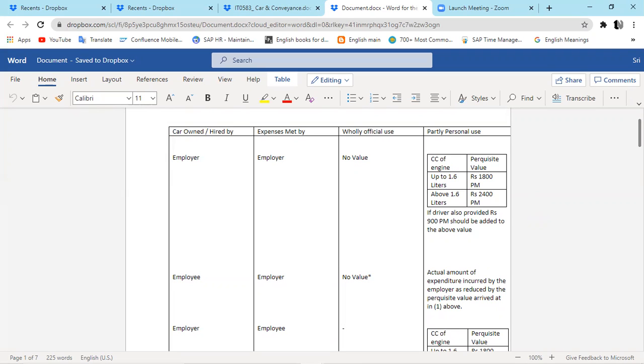referring to those documents, you can update whatever the calculations are, because you already know the table, right? Which tables need to be updated. So only those tables need to be updated, and then it will be reflected in your payroll calculations, whatever perquisite exemptions you are having. These are all statutory needs.